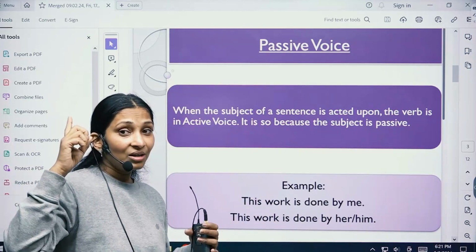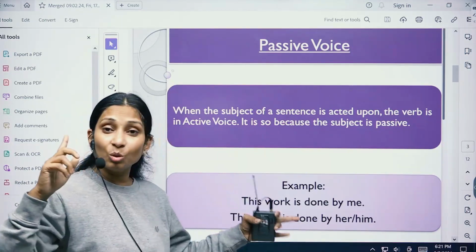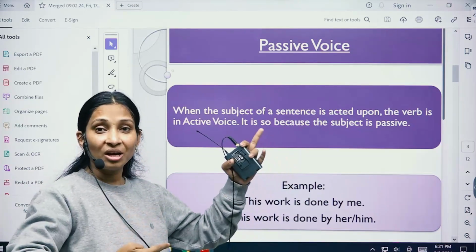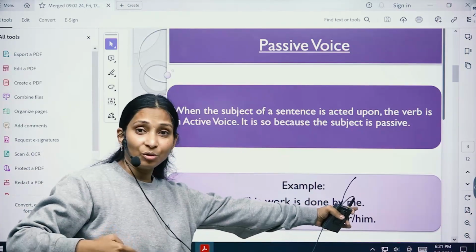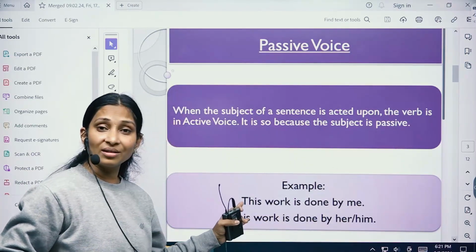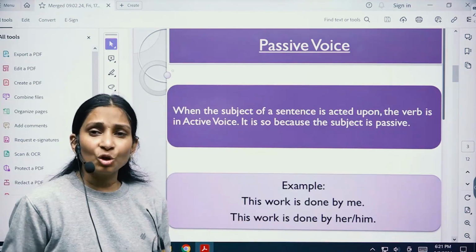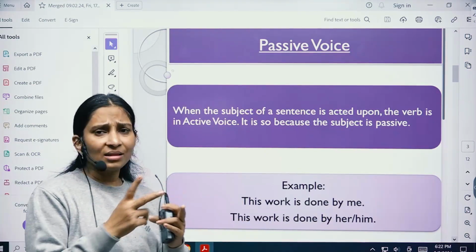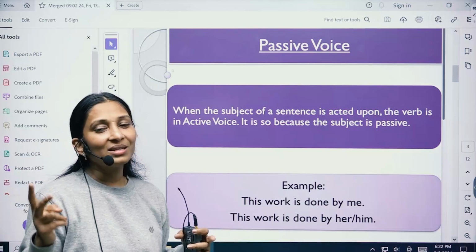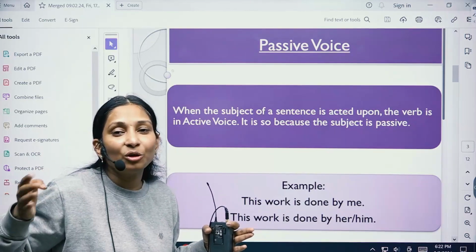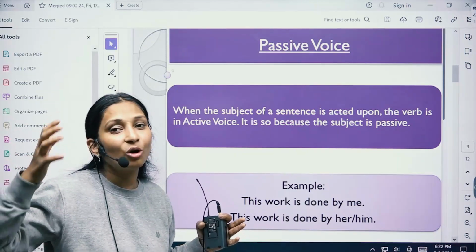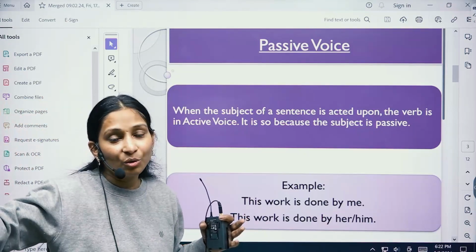Earlier we read I do the work, that has been changed. Now the subject has gone to the last, and we have started the sentence with the object. So in active voice, the sentence starts with the subject. In passive voice, the sentence ends with the doer, right, the person who's doing the work.